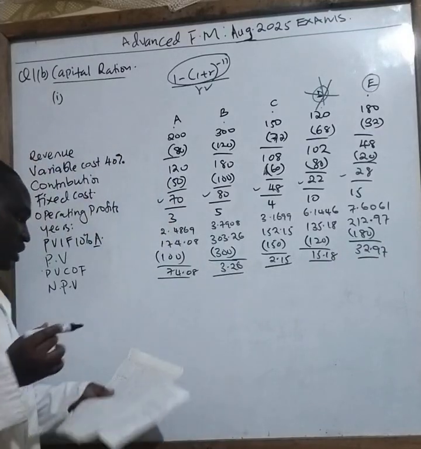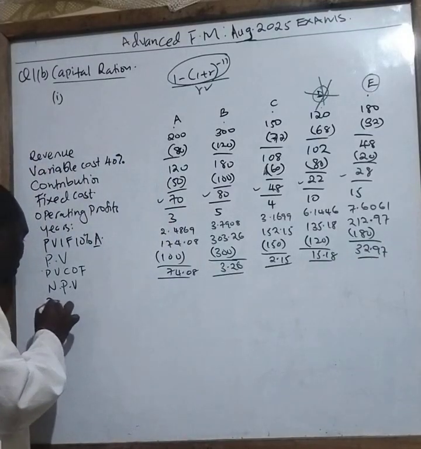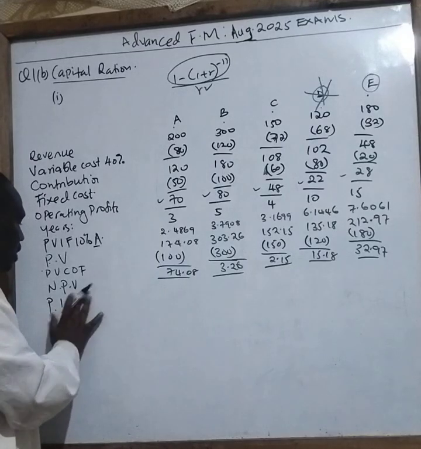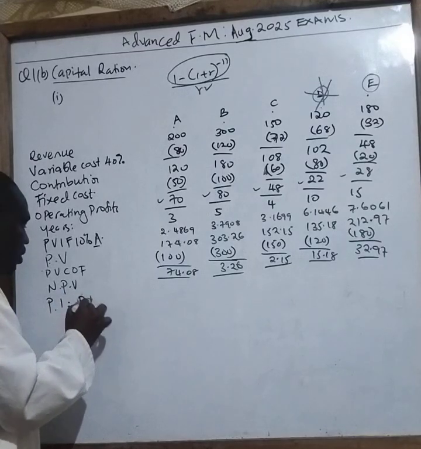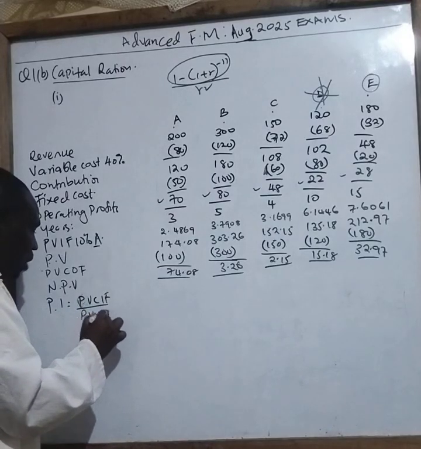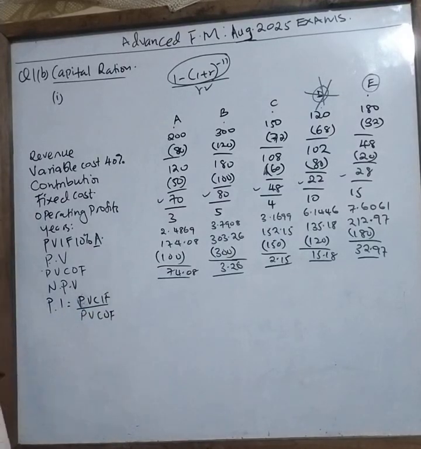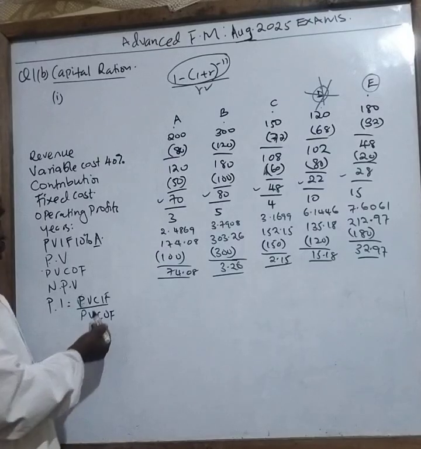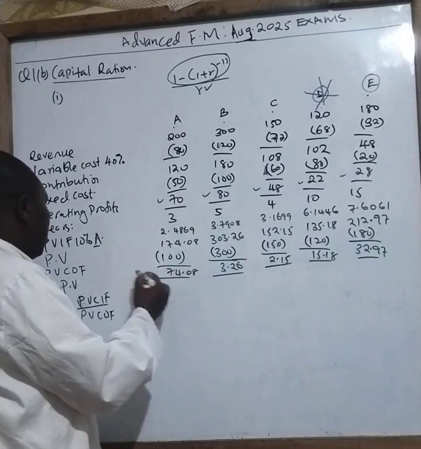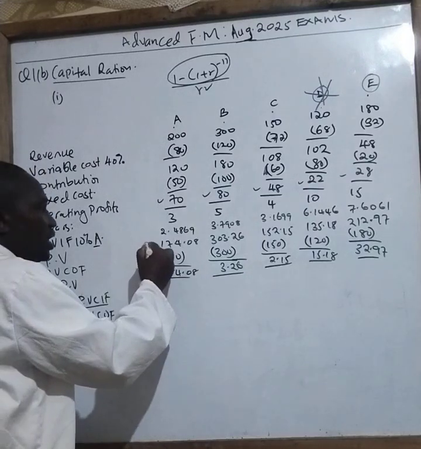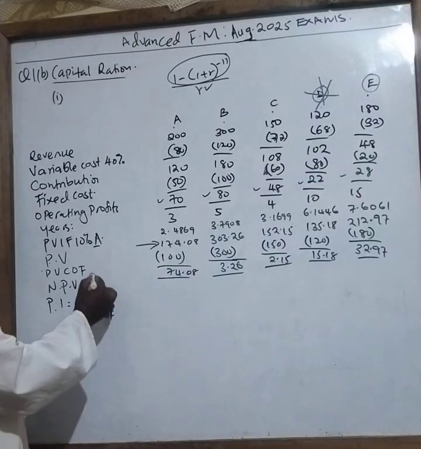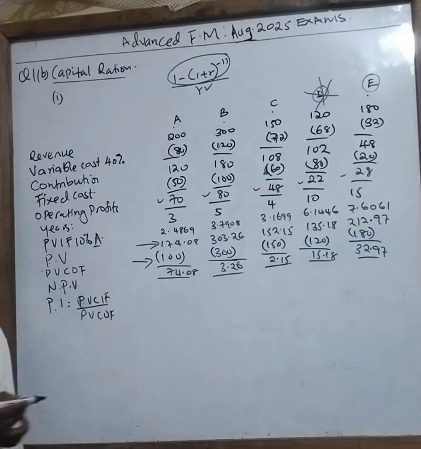Therefore, let me work out. Let me calculate now the profitability index, which is given by present value cash inflow divided by present value cash outflow. That is the formula for profitability index. Now, you take the present value cash inflow. Where is it? Your present value cash inflow is this line here. Are you seeing this line? And the present value cash outflow is this line here, that row.